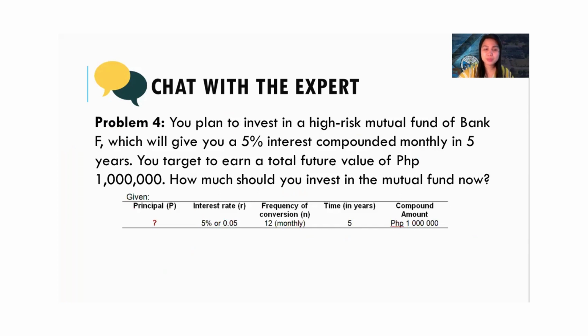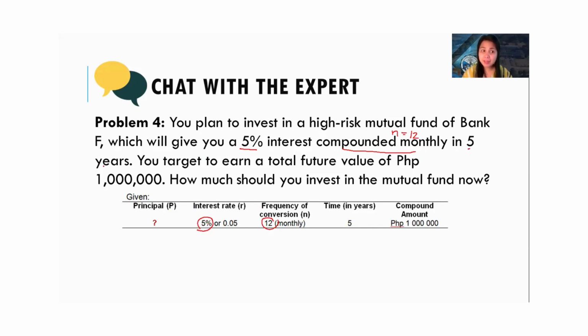The next one, problem number 4. You plan to invest in a high-risk mutual fund of Bank F, which will give you 5% compounded monthly. How many times in a year? 12 times at 5% interest rate.